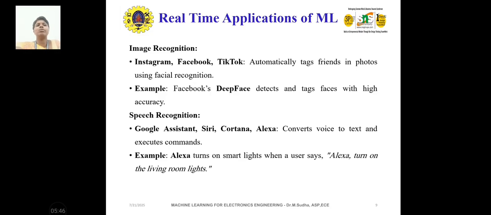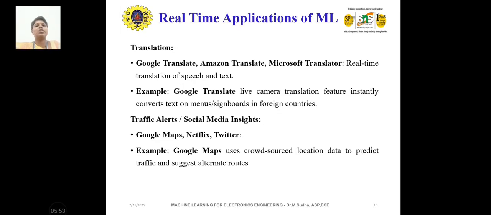We regularly use this kind of application now, so we can understand how machine learning is used in real time applications. Like translation: Google Translator, Amazon Translator, Microsoft Translator. And coming to traffic, we are all aware of Google Maps, Netflix and Twitter. For example, Google Maps uses crowd-sourced location data. While moving in traffic, it shows red, green as well as orange, and all those colors indicate traffic conditions, right?